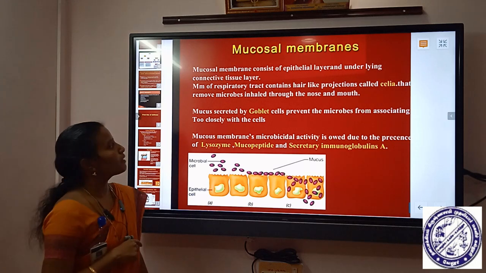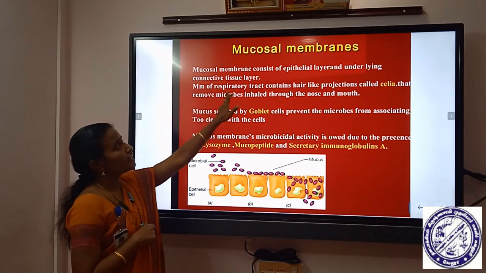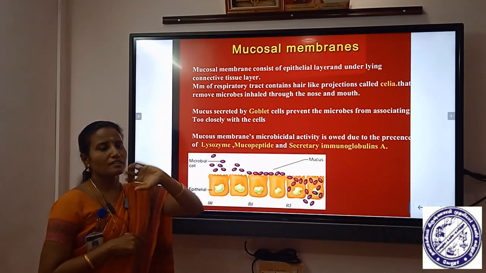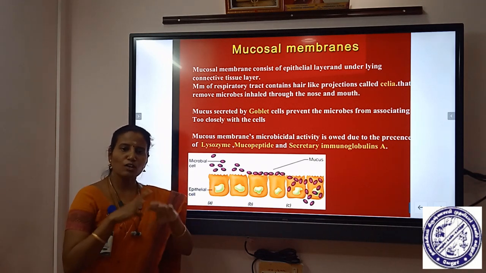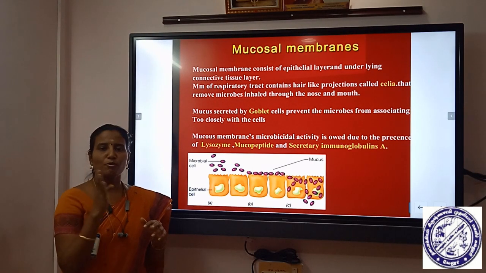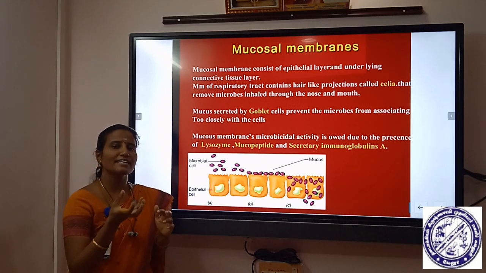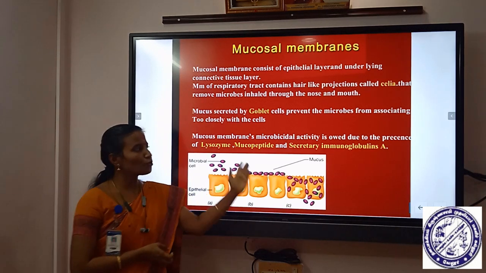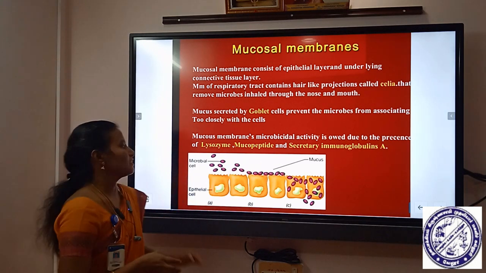Then coming to mucosal membrane. The mucosal membrane of the respiratory tract contains hair-like projections called cilia. The cilia provide a synchronous movement, which propels away the mucus-entrapped microorganisms. It also contains lysozyme, mucopeptide and secretory IgA, which have microbicidal activity.